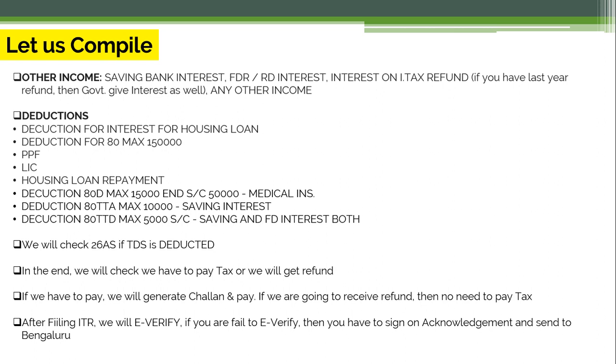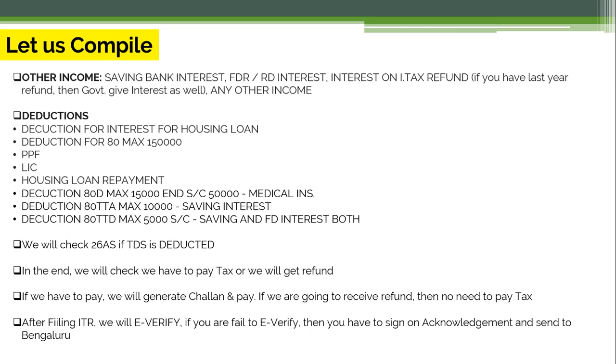And after filing ITR, we will e-verify. So how can you e-verify? If you have Aadhaar and PAN linked, then you will receive the OTP for e-verification, and in that case you don't have to send the acknowledgement to CPC Bengaluru. But if you fail to e-verify, then you have to sign the acknowledgement and send it to the CPC Bangalore.